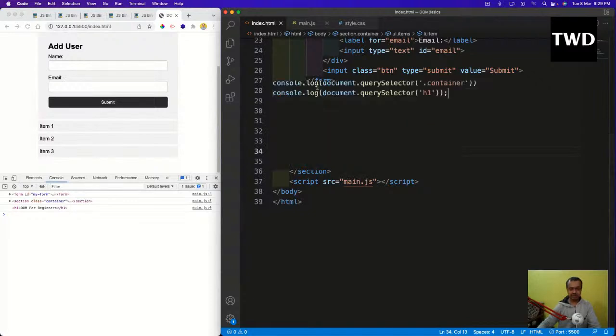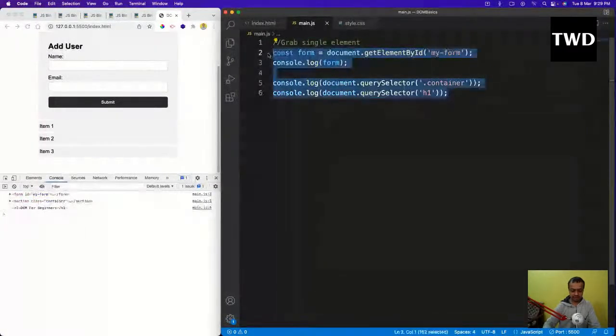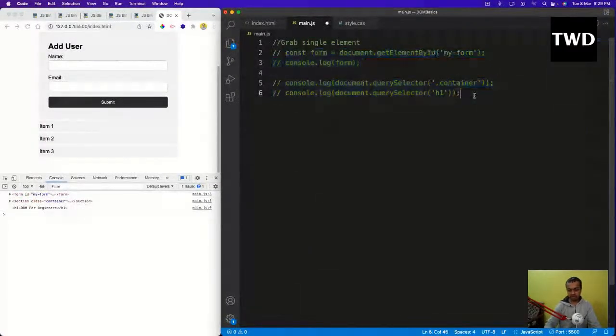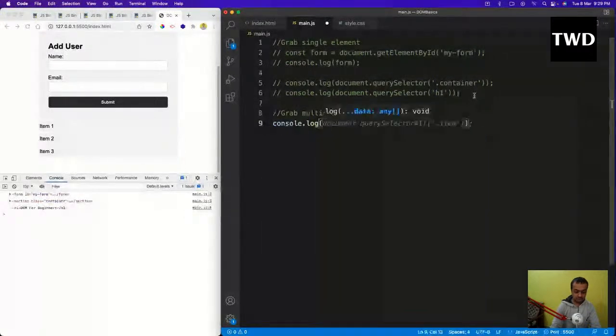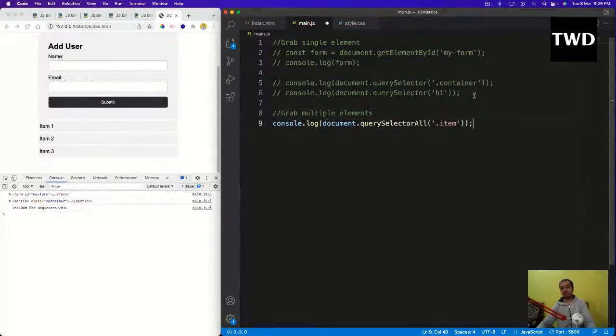So this was grabbing a single element, and now we are going to learn to grab multiple elements. Again, console dot log of document dot querySelectorAll, and dot item is there.